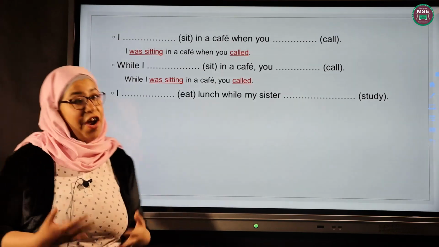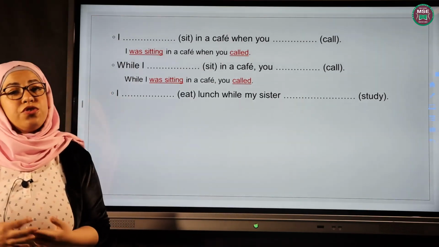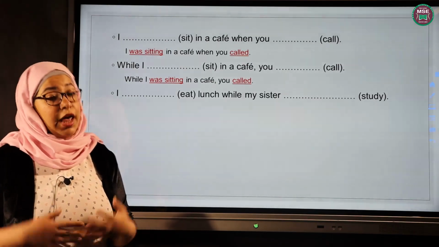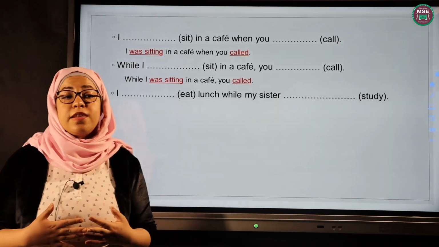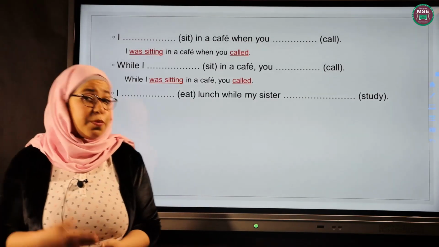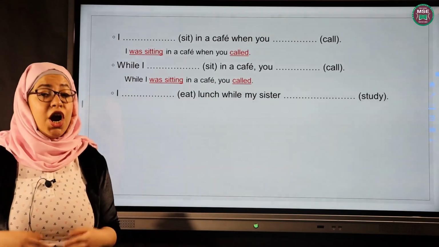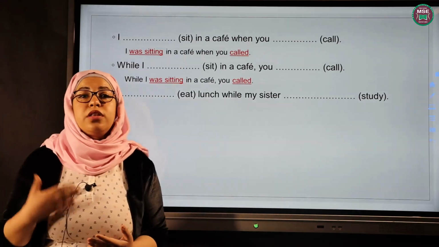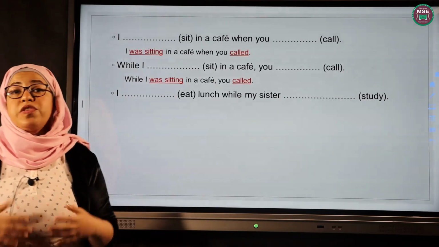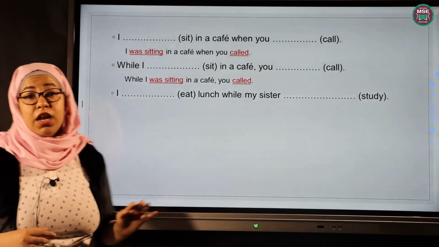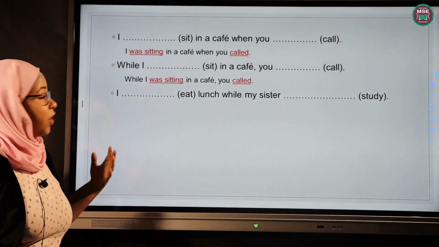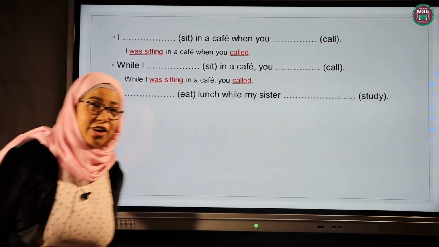This is not very different. We have two ways to use while. Sometimes you do something and no one interrupts you. Like when you sit at the cafe and someone is eating their lunch. They didn't interrupt you or they didn't do anything to stop you from sitting. So both actions here are long and none of them interrupted the other. So in this case with while, we usually use both verbs in past continuous tense. So let's answer and then see my answer later.